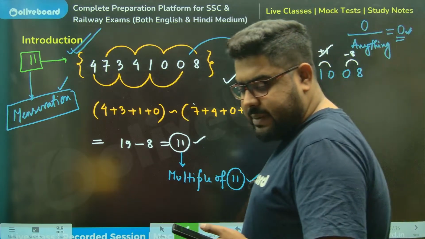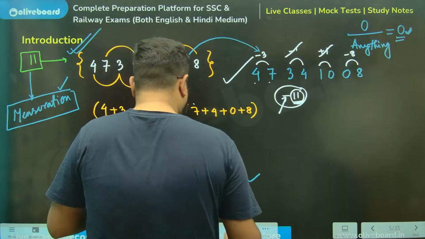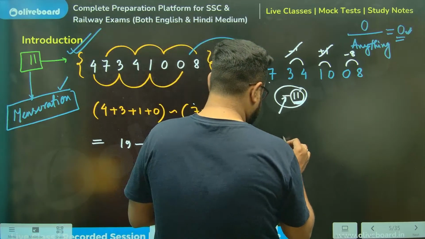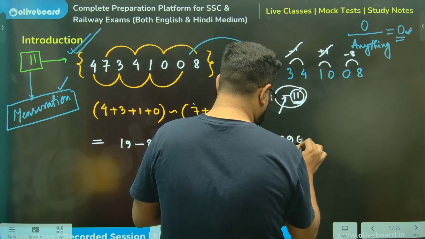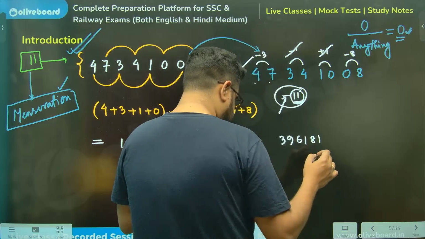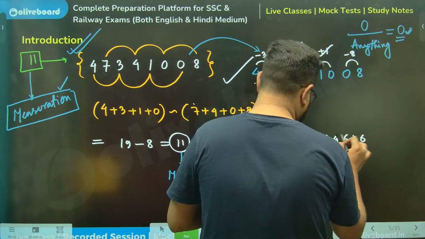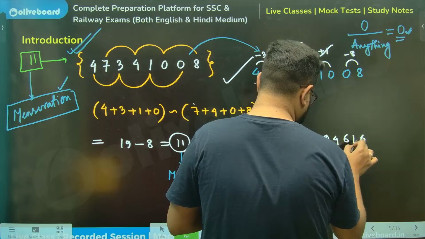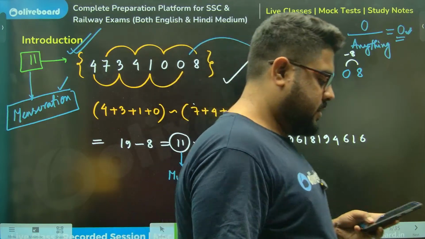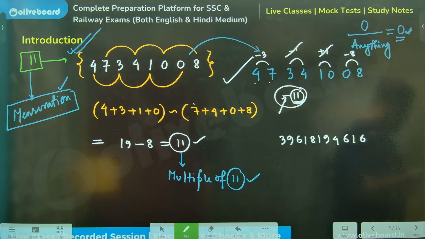Everyone, sir. Getting my point? If it is, then tell me the answer to this. 396181 94616 1 2 3 4 5 6. Chal. Sir, you see.